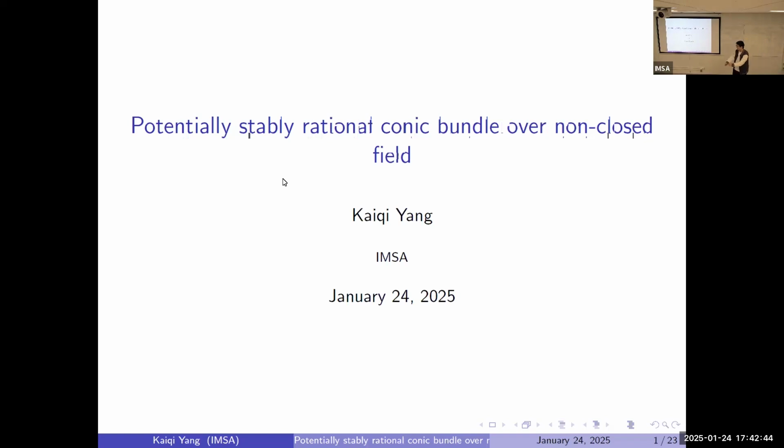Thanks for the introduction. Yes, I think yesterday Charles introduced the conics over real numbers, but this is a non-closed field. So this Galois group is simple. It's just Z/2. But right now, for this one, we consider a conic bundle over a non-closed field, a more general one.